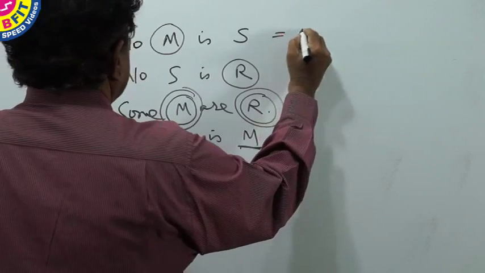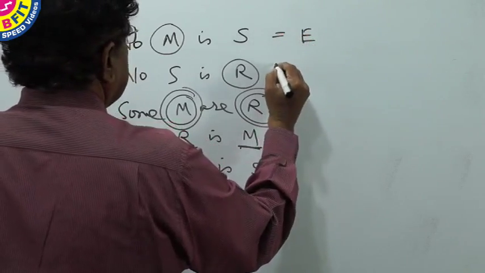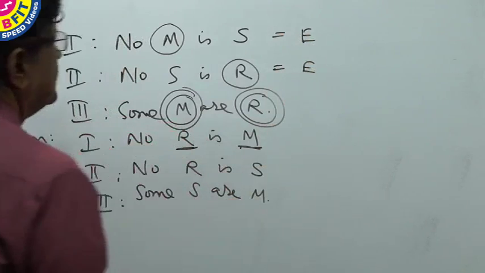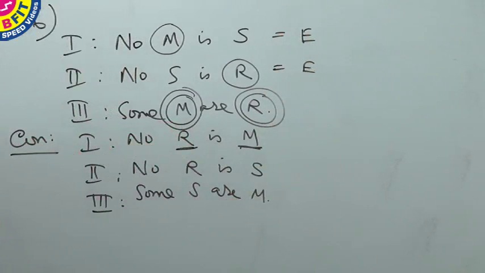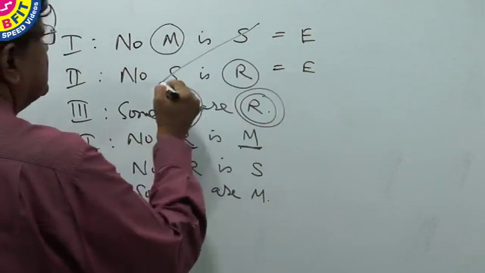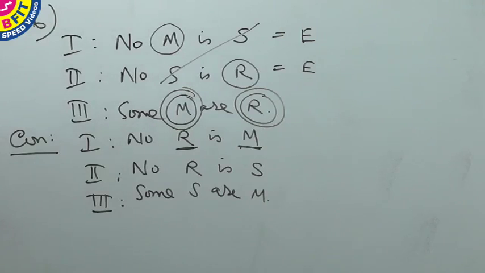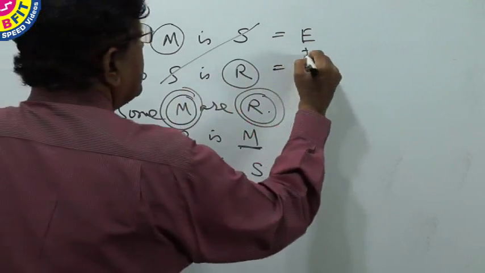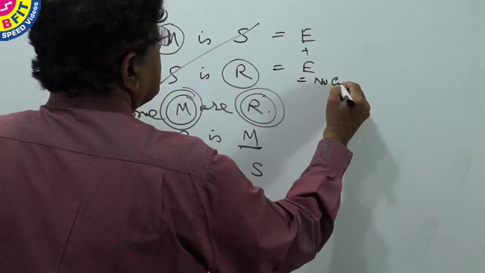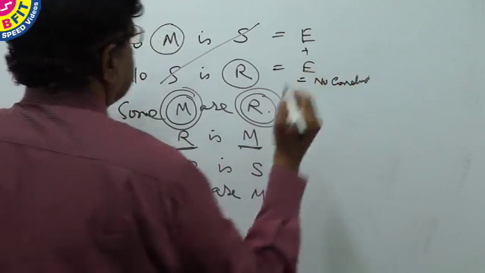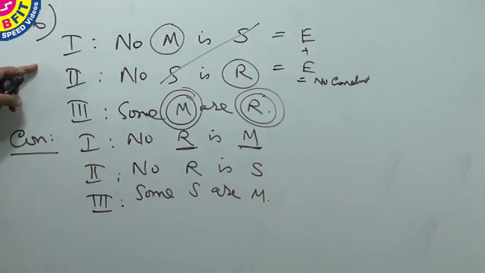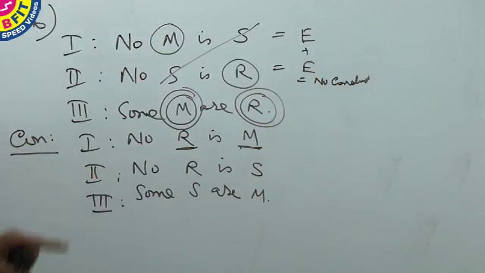This is E-type statement and this is E-type statement. Let us first arrive at the mediate inference. S and S is cancelled. It is a common term which is properly aligned. And E plus E, no conclusion. So under mediate inference there is no conclusion, therefore it is false.